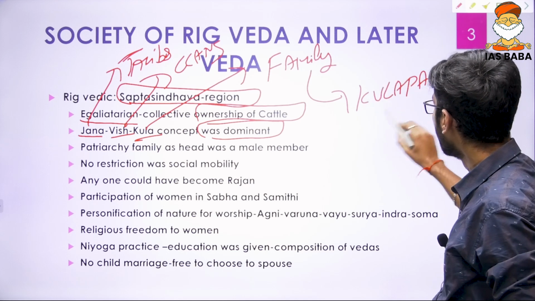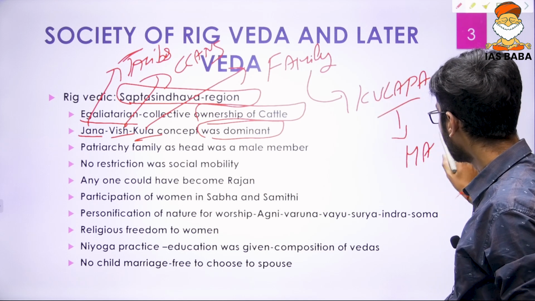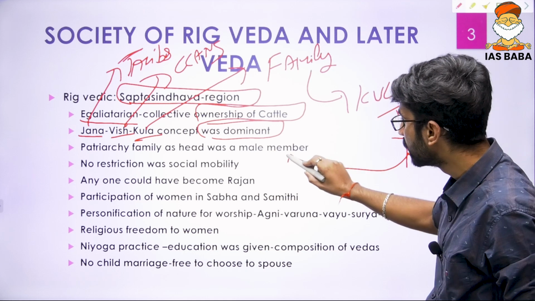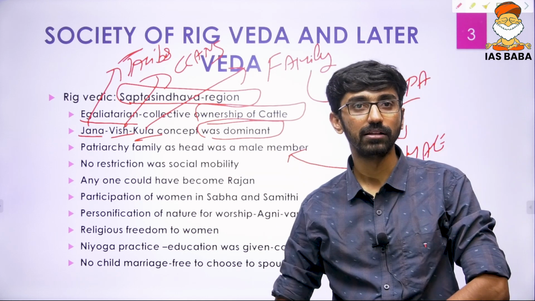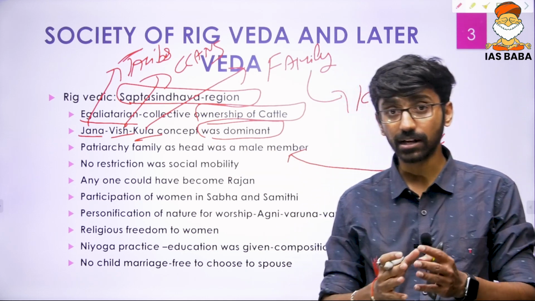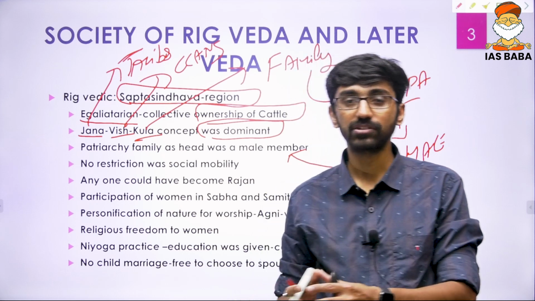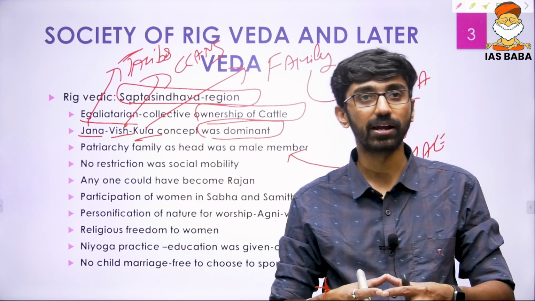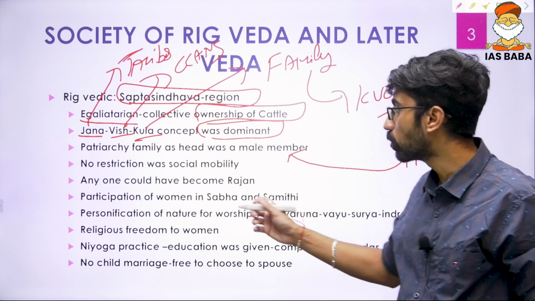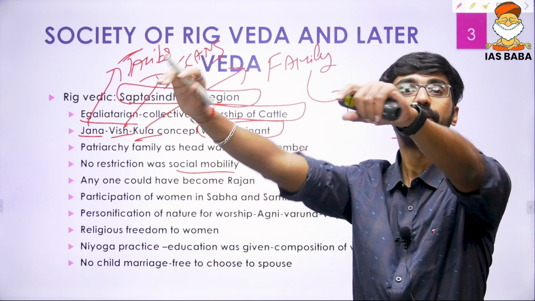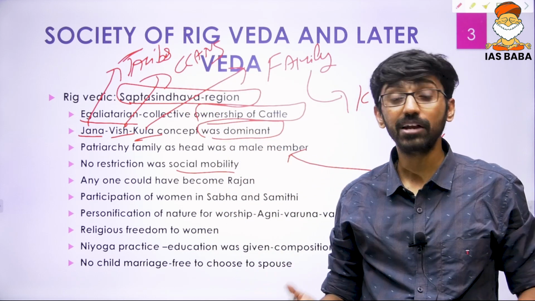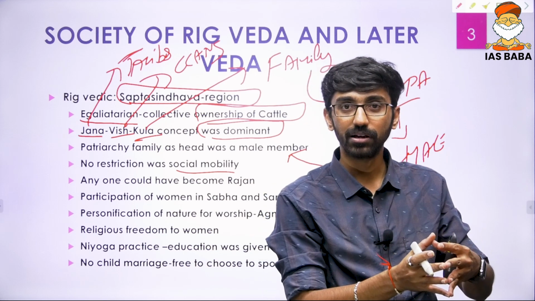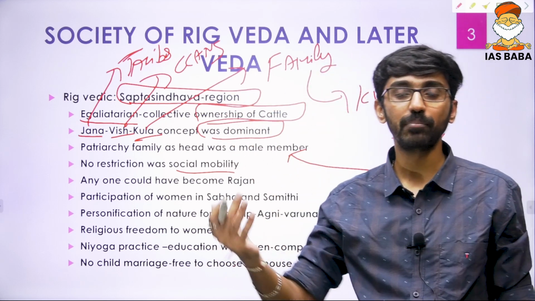He was a male member of the family, and that is the reason we can see a little bit of a patriarchal mindset over there. But patriarchy was not entrenched. It is just that the head of the family was always the male member. He was called Kulapa. At the same time, there were no restrictions on social mobility. Anybody could have become Raja, anybody could have become leader of that particular tribe, and to increase the wealth of that tribe by acquiring cattle.